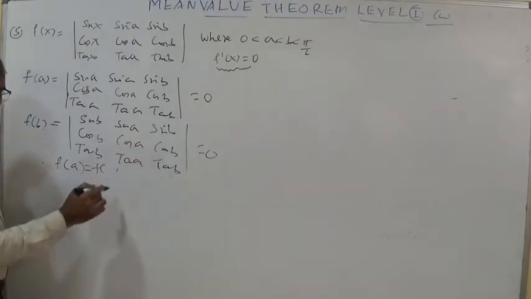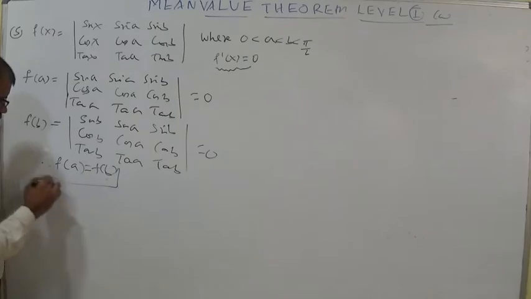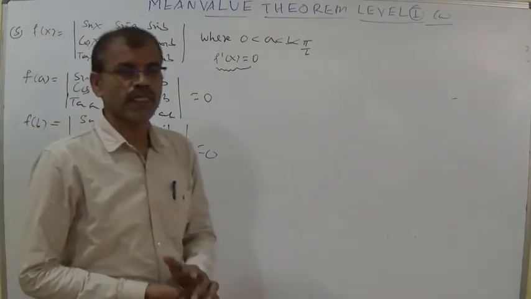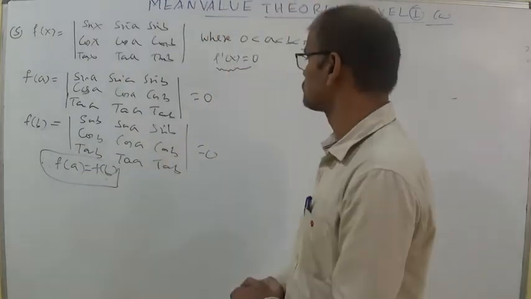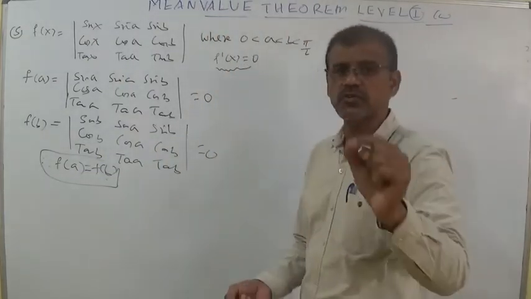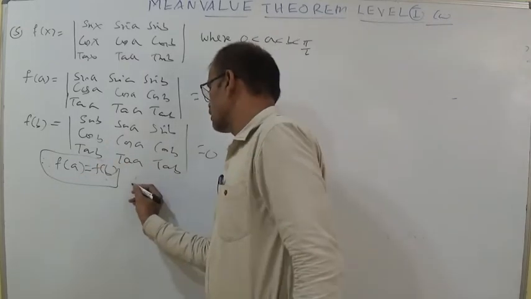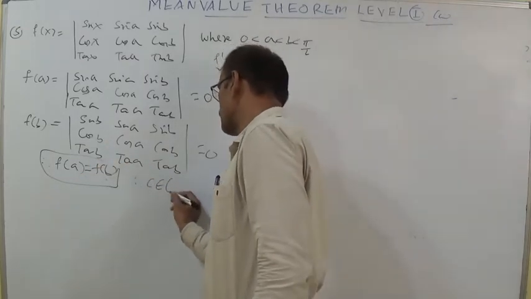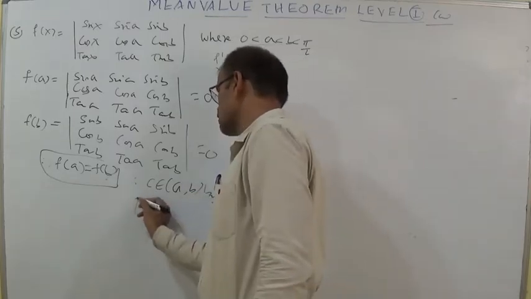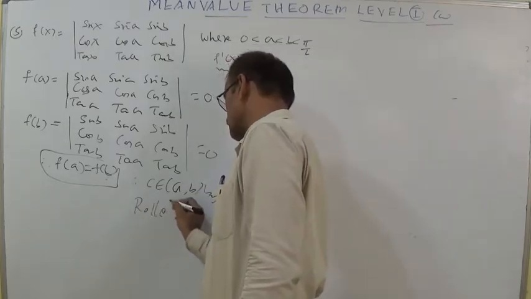Whenever f of a is equal to f of b, we can say that Rolle's theorem holds. Whenever Rolle's theorem holds, the value lies between a and b. Therefore, simply write c belongs to the open interval a comma b by the condition of Rolle's theorem.